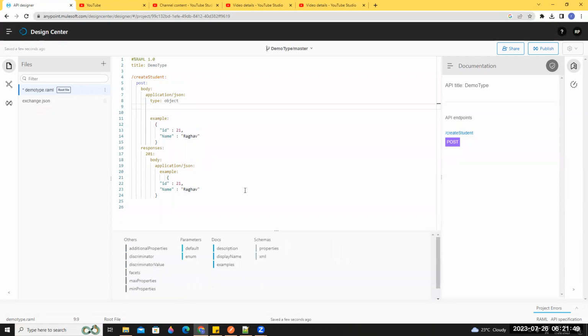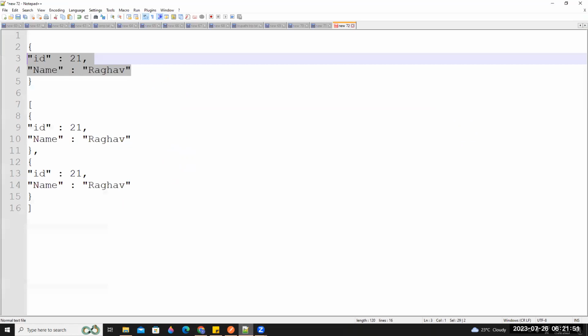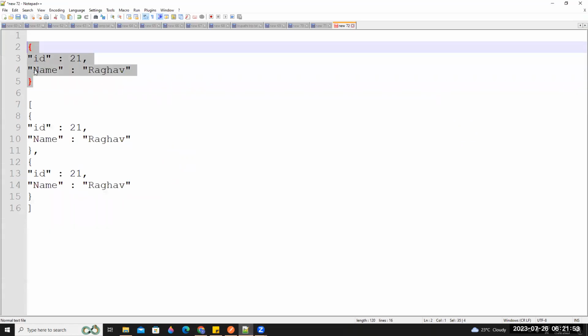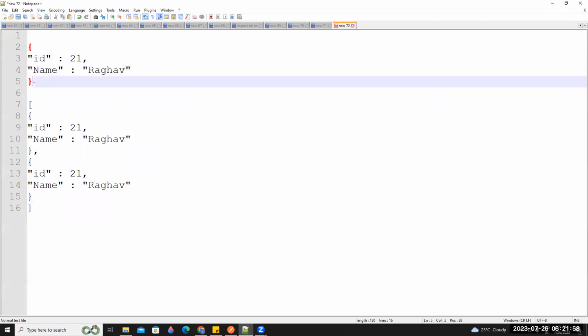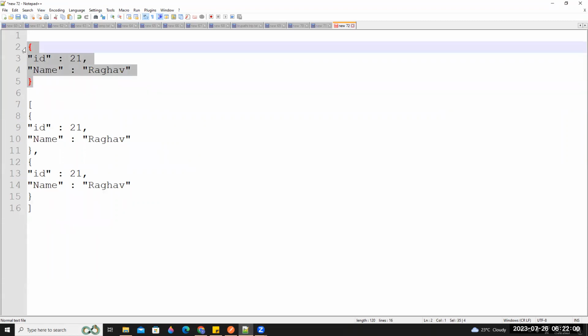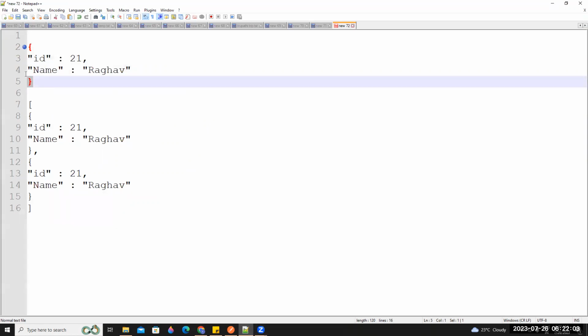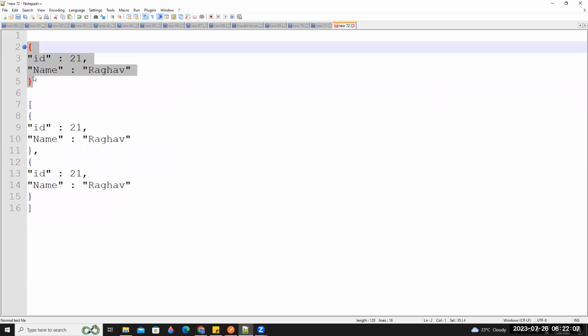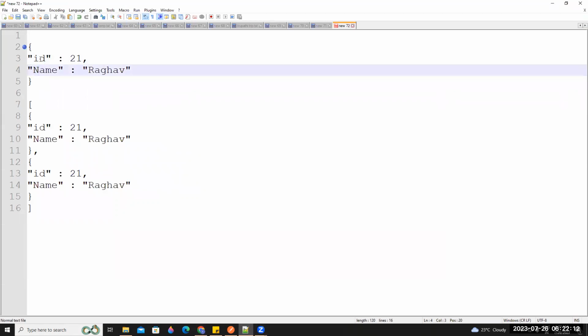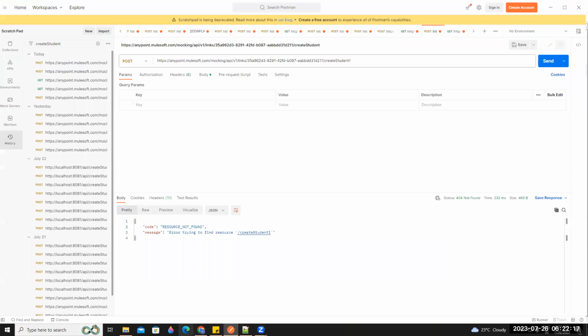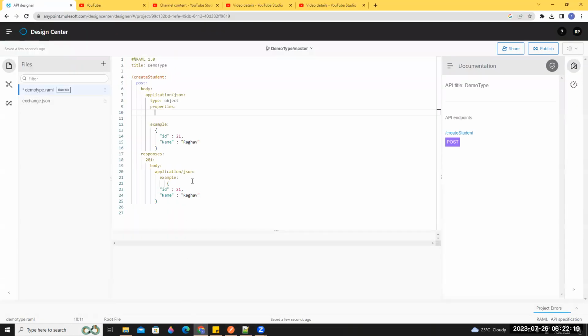JSON object. We are going to this one here. This one is called an object, right? Only one, and inside it different properties. This is called a JSON object. Now our example has this structure: ID and name. The type is object. Inside the object, different properties. Now, properties.